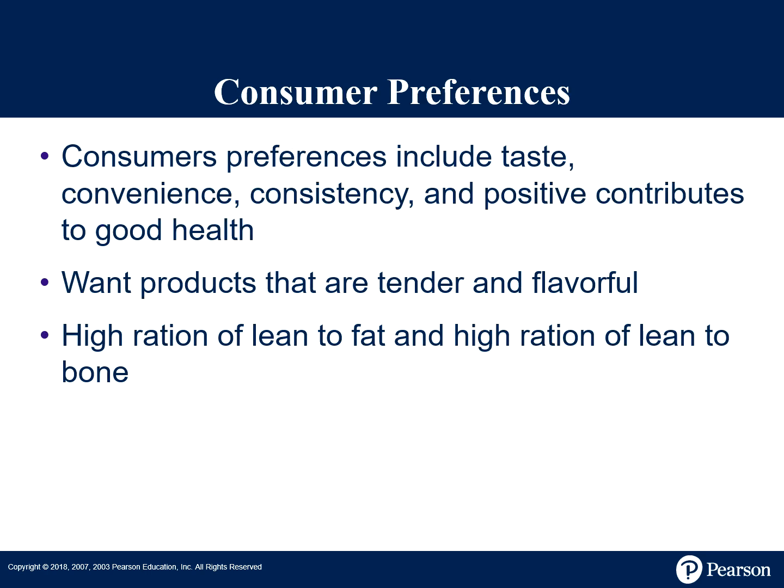Consumer preferences really drive our meat industry. Consumers look for 4 main qualities in their beef. They're looking for taste, convenience, consistency, and health. With taste, they're looking for tenderness and flavor because this is crucial. Convenience, they are looking for something that is easy to cook or prepare. Consistency, they want to make sure that they have reliable quality each and every time. And health, they are looking for lean cuts that are going to contribute to a more positive diet. Consumers' expectations strongly shape our production and our marketing strategies.